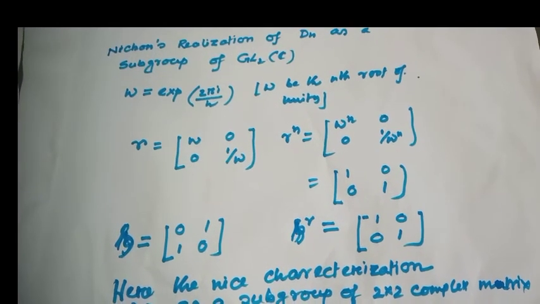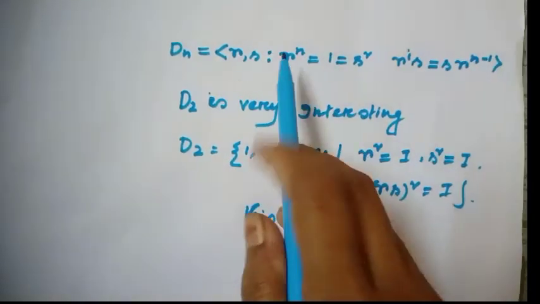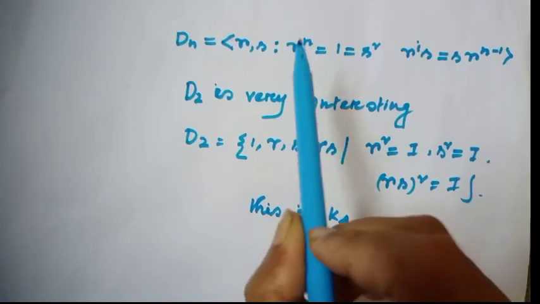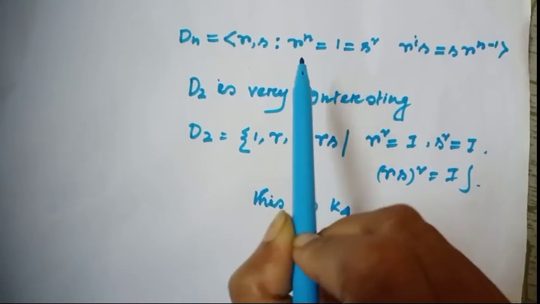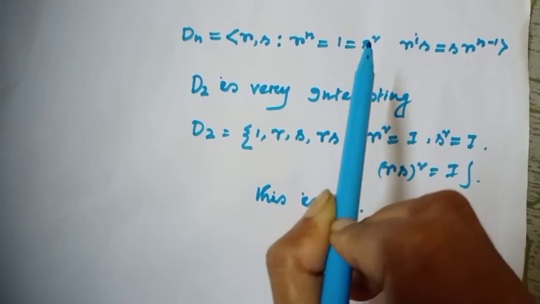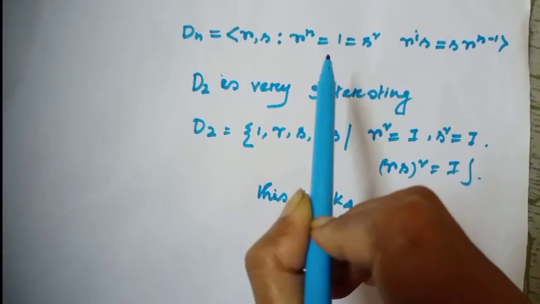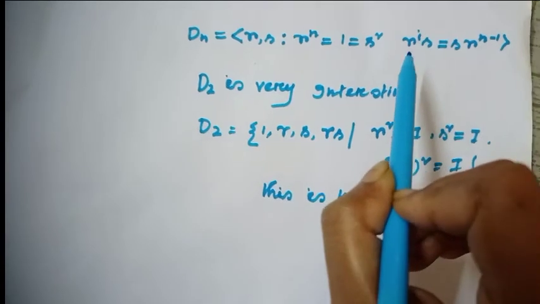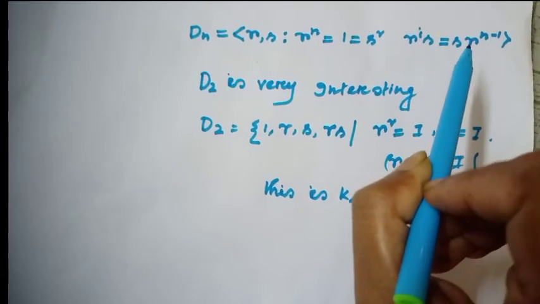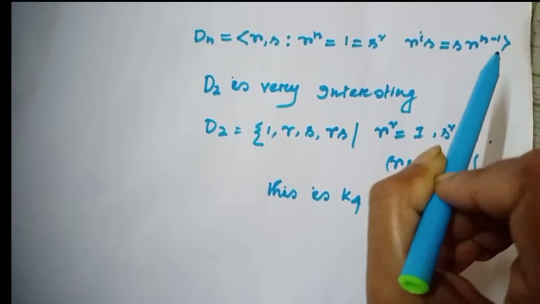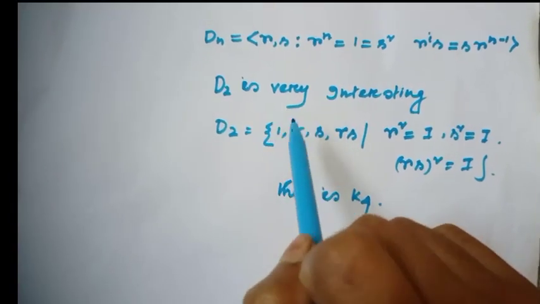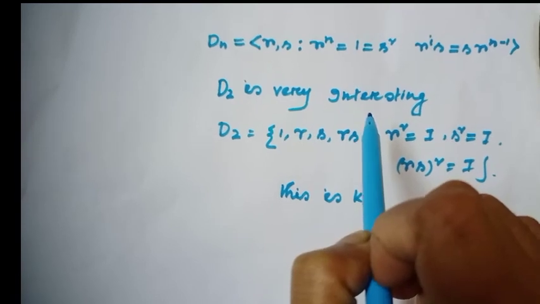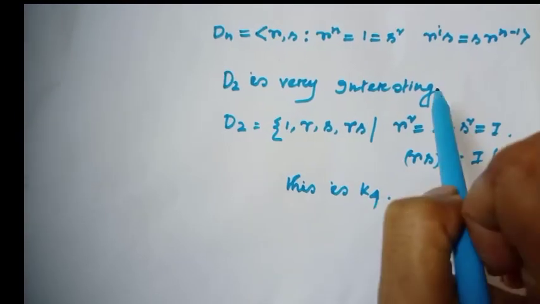Okay? Well, now Dn is generated by two elements, rotation and reflection, such that r to the power n equal to S square equal to identity, and with condition r S equal to S r to the power n minus 1. Okay? And if you notice the D4 group, D2 group, this is very interesting.